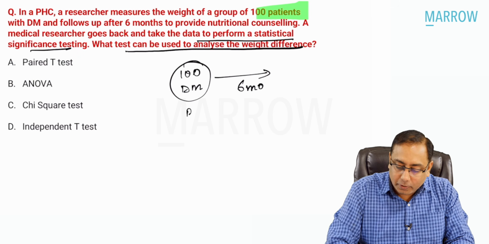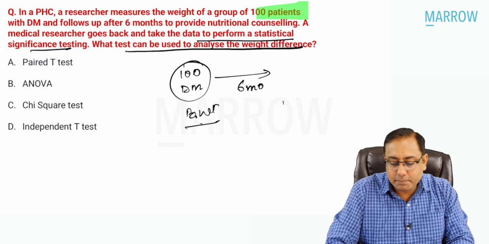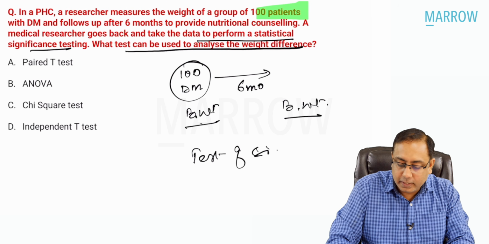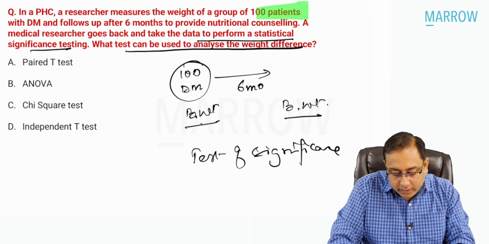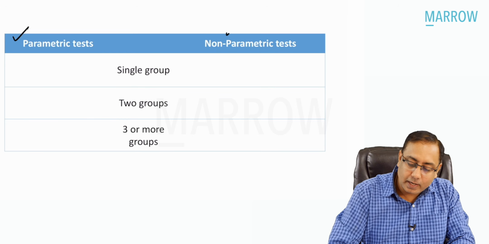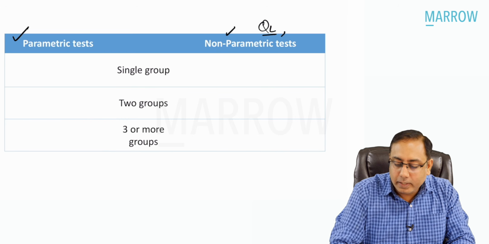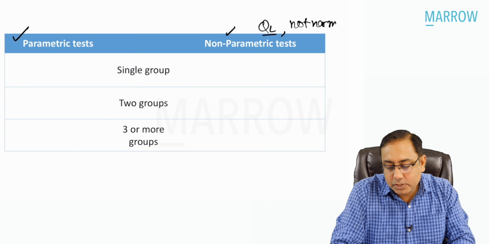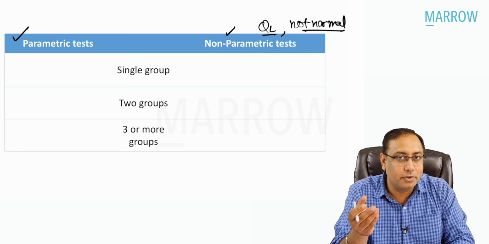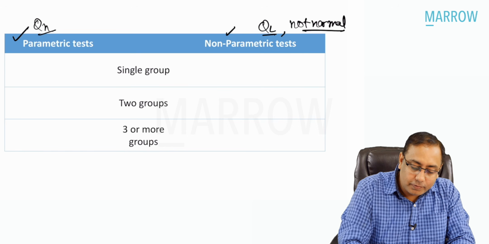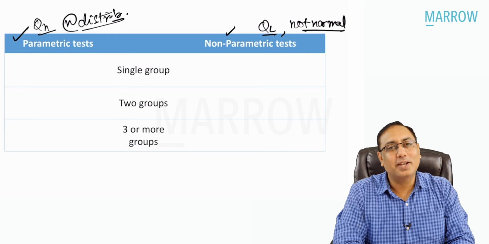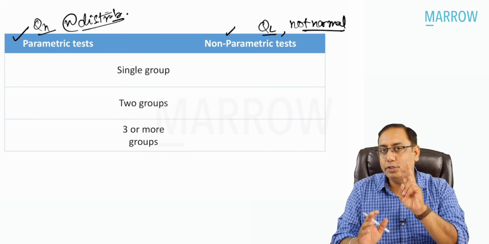So you want to check the body weight before and after 6 months. What is the test of significance? If you remember, beta, there are different types of tests of significance. It could be a parametric test or a non-parametric test. Usually qualitative data, or data that is not normally distributed and has skewness, are handled by non-parametric tests, whereas quantitative or normally distributed data are handled by parametric tests. So in your exam, you have to see two things, beta.